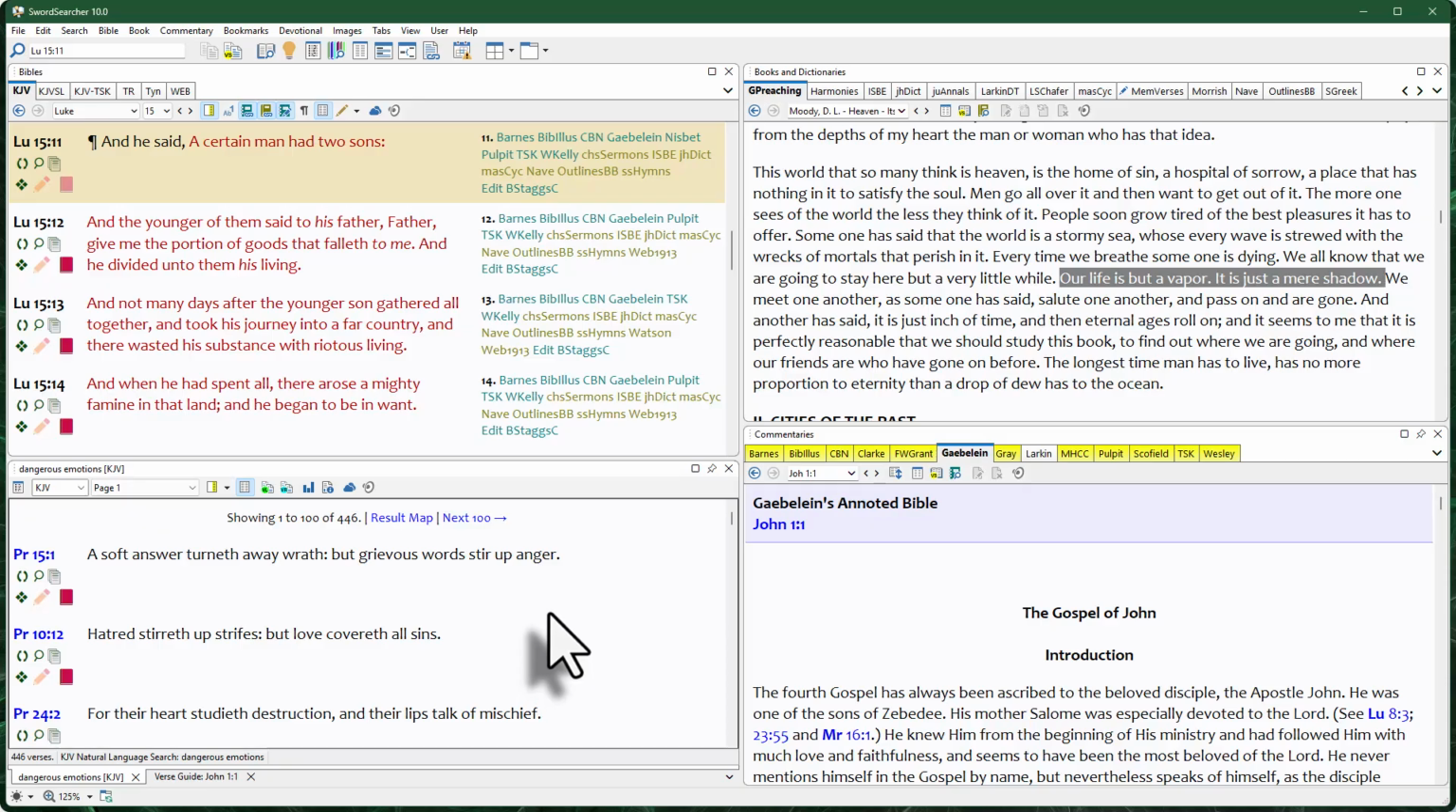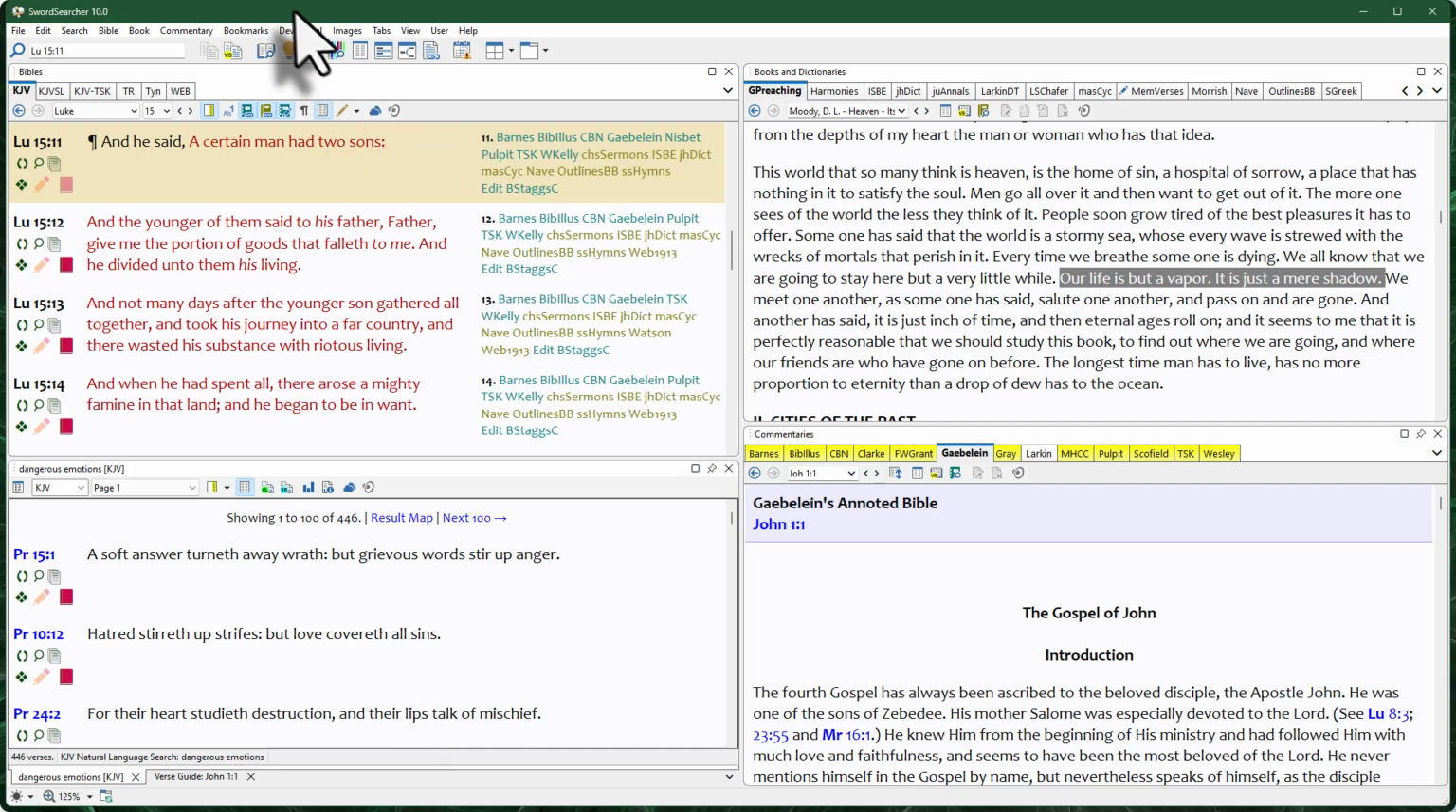Now, not all 446 verses of this are necessarily going to be relevant. And here's an important point. This is essentially mathematical. So you're still going to need to look at the verses, and you're still going to need to read them in context to see the relevance. But that's quite a bit to chew on here. There's a lot to go through for a really great study, in this case on dangerous emotions.